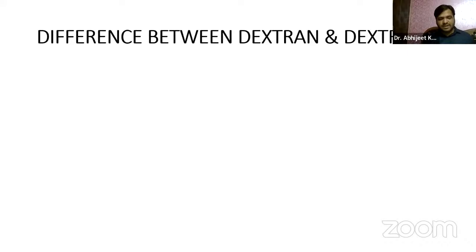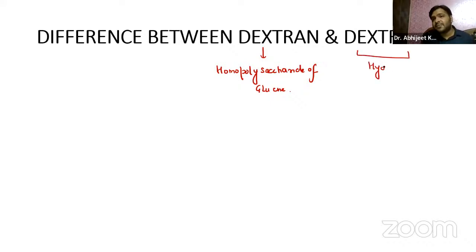Coming on to the next one, that is dextran and dextrin. Remember, guys, dextran is nothing but the homopolysaccharide of glucose. And dextrin is nothing but the hydrolytic product of starch.